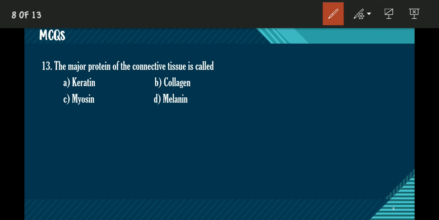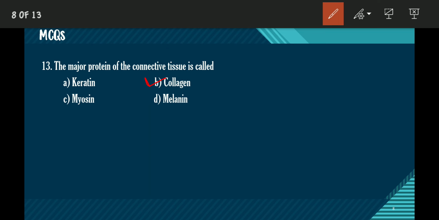The major protein of the connective tissue is called what? Connective tissues play a very important role in our body. So the major protein of the connective tissue is collagen. It is present abundantly in our body, and this keeps the body held together. That much important is collagen.